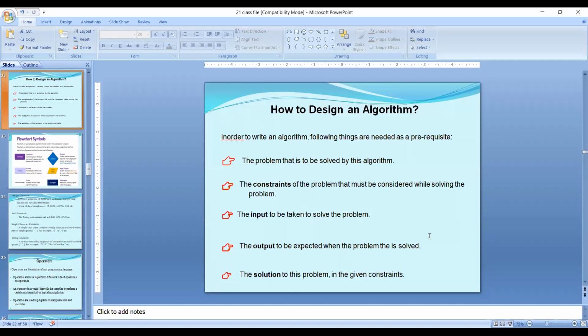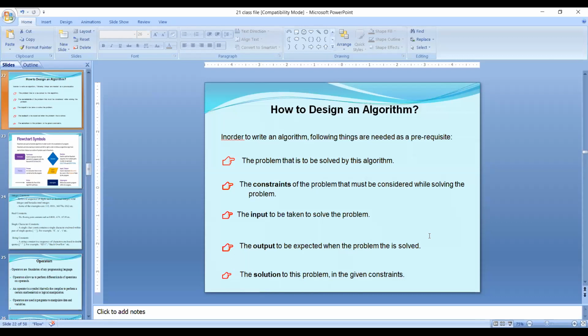First of all, you try to understand the problem and analyze the problem. Based on that, you have to know how many inputs are required, what will be the output, what will be the solution.